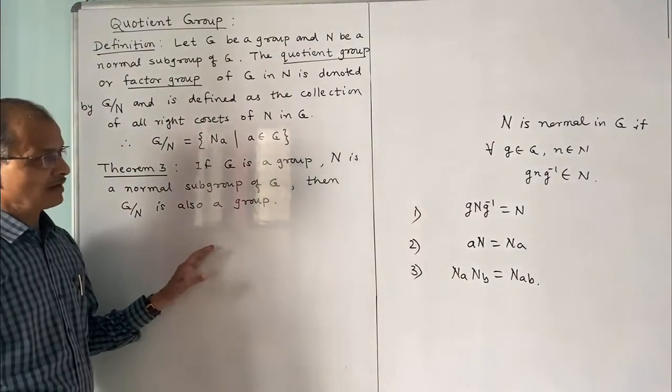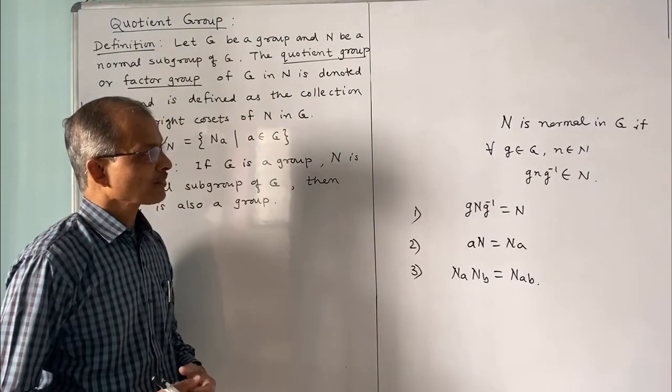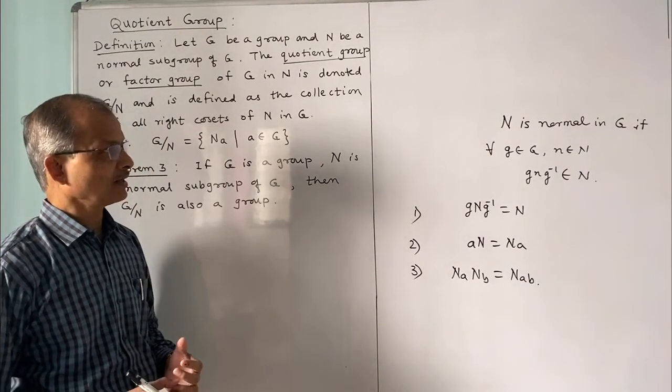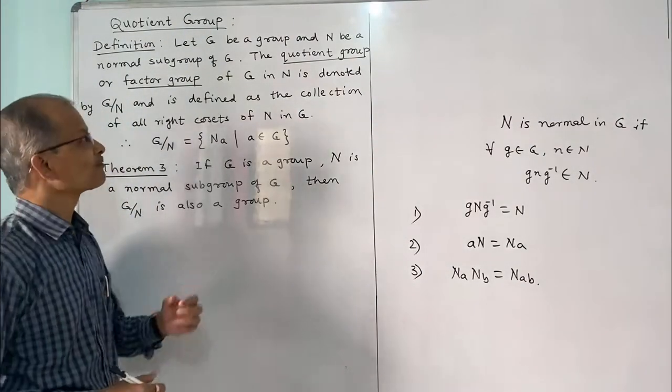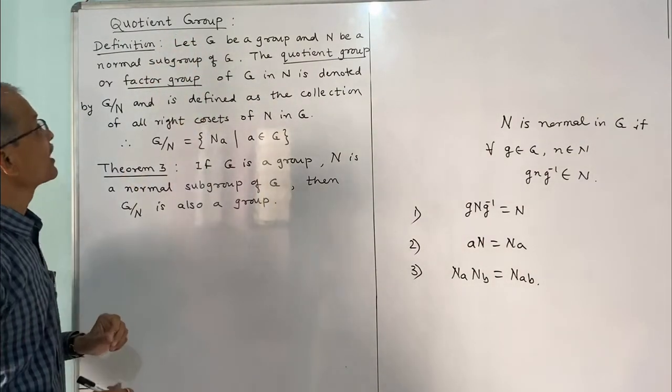Now we shall define quotient group. Normal subgroups are important. With the help of normal subgroup we will define quotient group, and we have written the definition for quotient group.